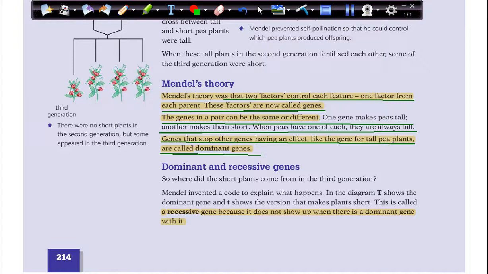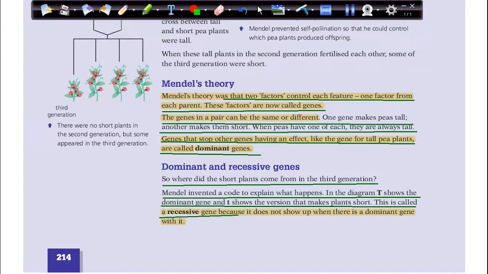Okay, what about the recessive and dominant genes? Where did the short plants come from in the third generation? Now we will make it more clear. Mendel invented a code to explain what happens. In the diagram, capital T shows the dominant gene, and small t shows the version that makes the plant short. This is called a recessive gene because it doesn't show up when there is a dominant gene with it.